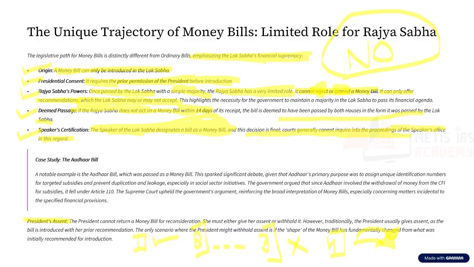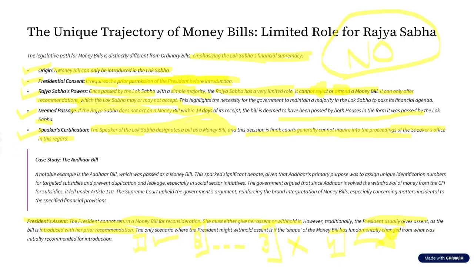Now let us see what happens in case of a money bill. As we said, before introducing a money bill, prior permission of the president is required, which means once the money bill is passed, the president cannot return a money bill for reconsideration. The president must either give her assent or withhold it. However, as the bill is introduced with the prior recommendation of the president, she usually gives assent. So this is another thing that we have to see with respect to the money bill.